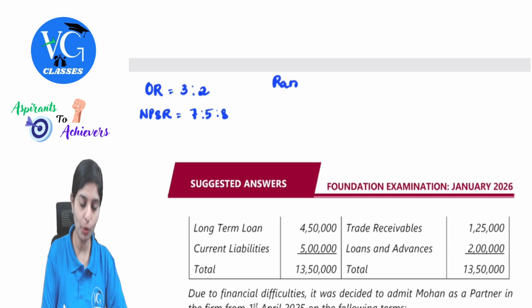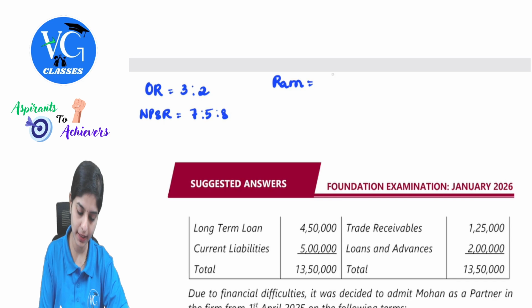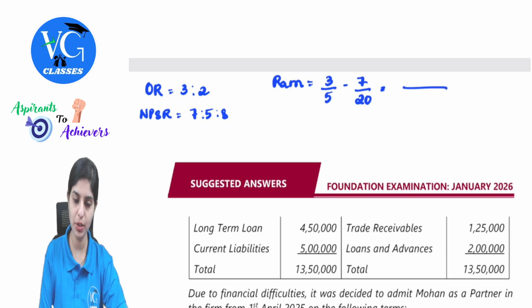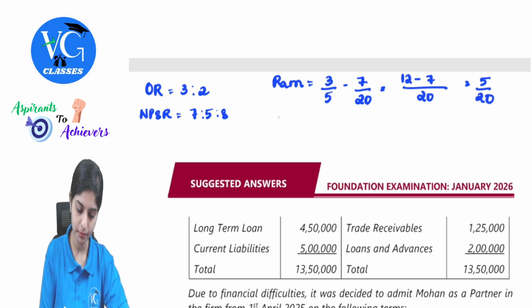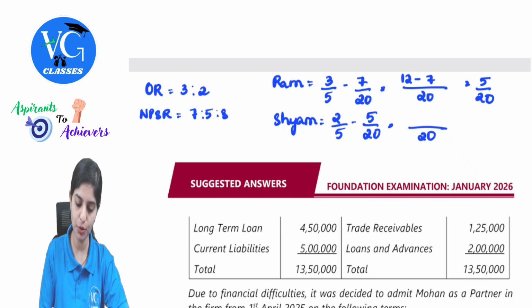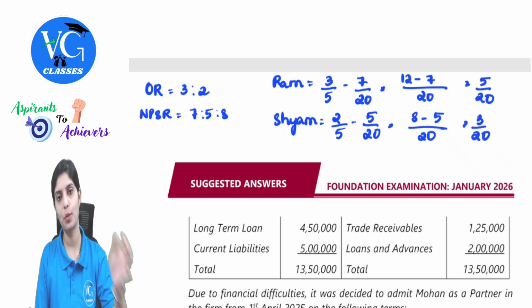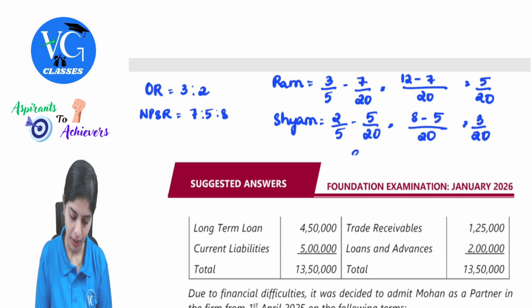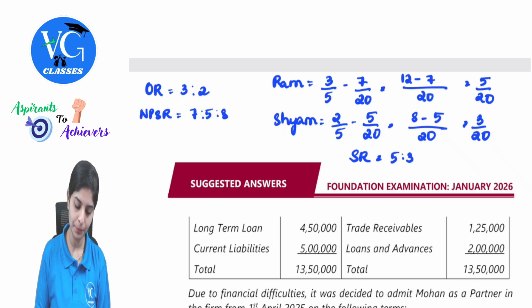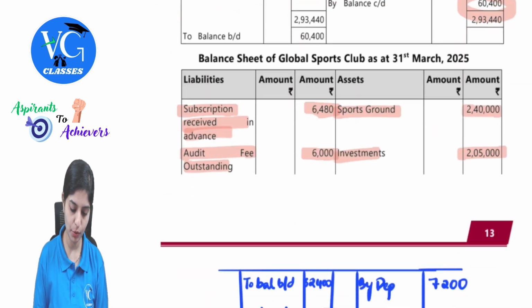So for Ram, old ratio minus new ratio will give me my sacrificing ratio. So 3 by 5 minus 7 by 20. The LCM between 5 and 20 will be 20. 5 fours are 20, 4 threes are 12, minus 7. So this will be 5 by 20. For Sham, 2 by 5 minus 5 by 20. 20 again, 5 fours are 20, 4 twos are 8 minus 5. So this will be 3 by 20. Sacrificing share will be 5 by 20 and 3 by 20. Sacrificing ratio will be 5 is to 3. So the share of partners' goodwill.